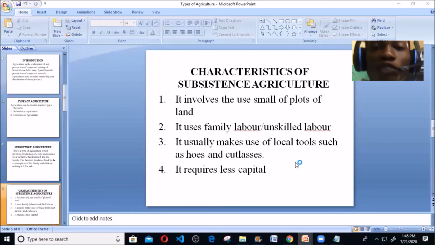I say it involves the use of a small plot of land. It uses family labor or unskilled labor. It usually makes use of what? Local tools. Yes, we say we don't need machines because we are just cultivating a small plot of land, and it requires less capital. You don't spend much.